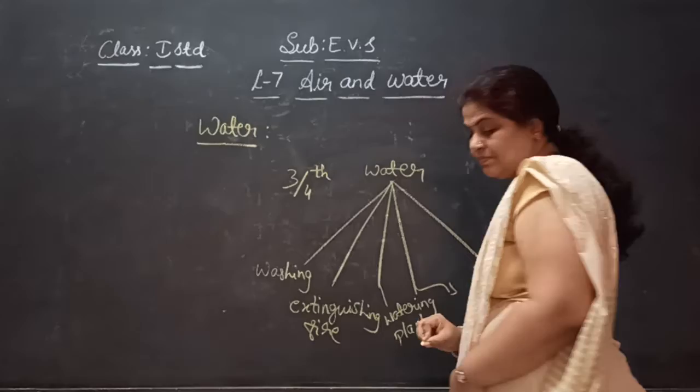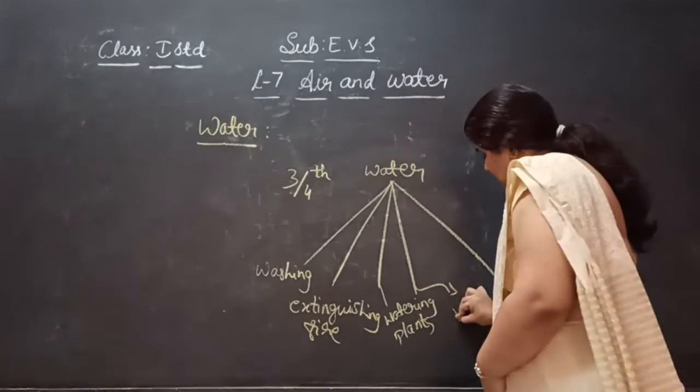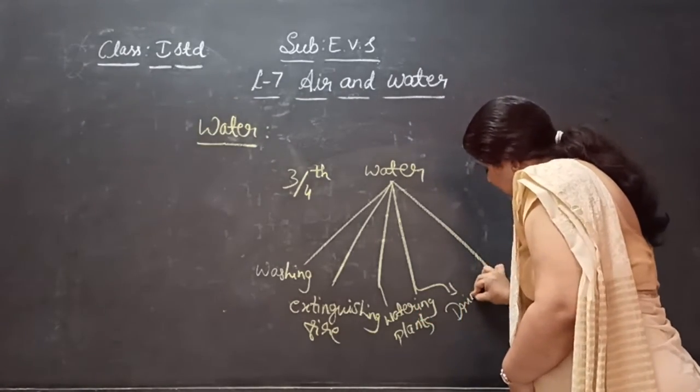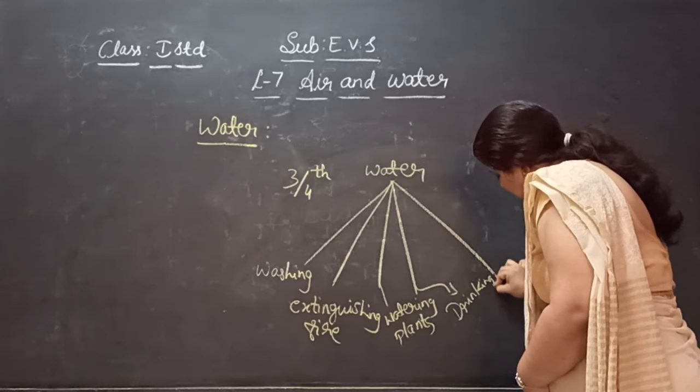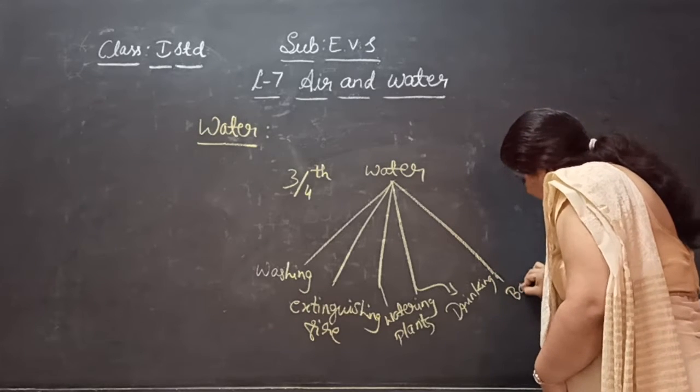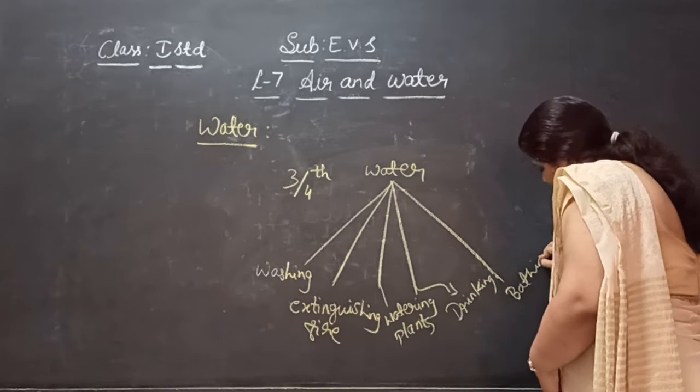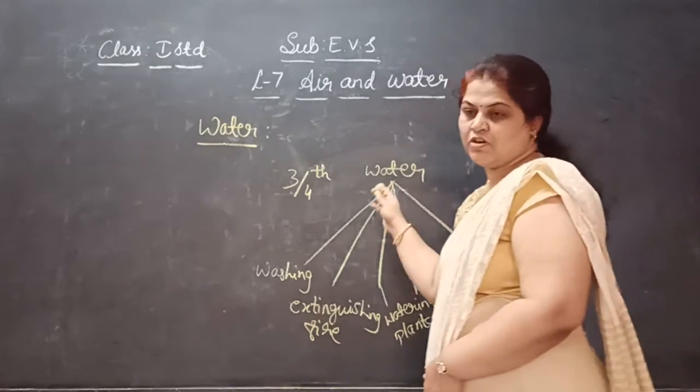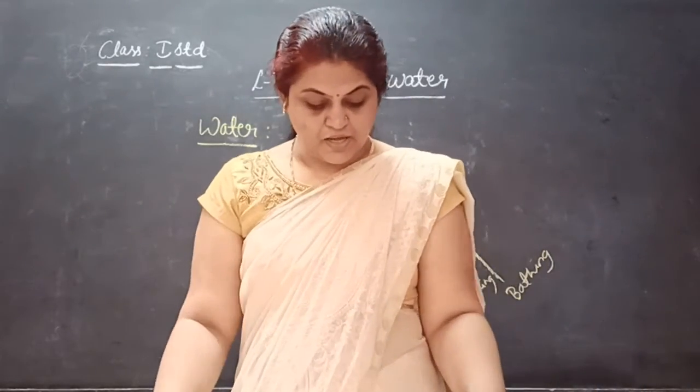And next is drinking and bathing. So we all need water, and water can be used in many ways.